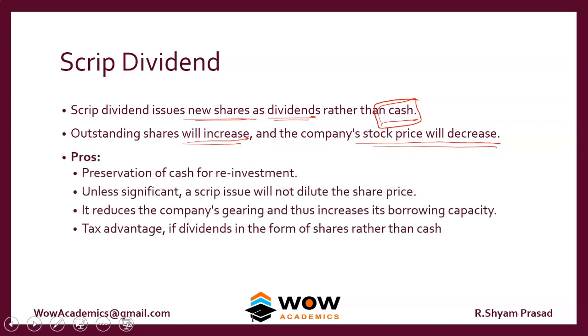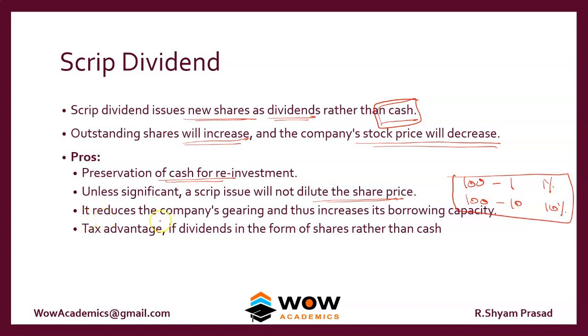So what are the pros of this? Number one, no cash is being spent, so cash can be retained for reinvestment. Unless the scrip dividend is very big, okay, the share price will not fall to a huge extent. So for example, for every 100 shares, one share is given as a free scrip dividend, then only 1% of the share price will fall. But if you are going to issue 10 shares for every 100 shares, then the share price will fall by 10%. So the fall in price depends upon the number of shares being issued as scrip dividend.